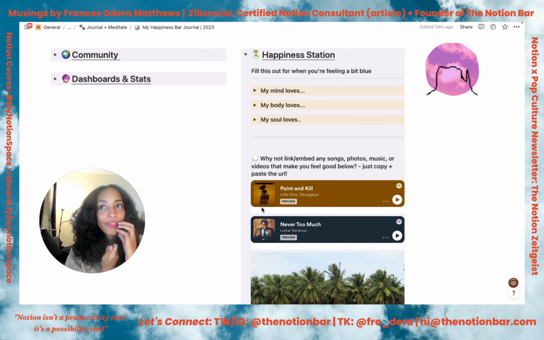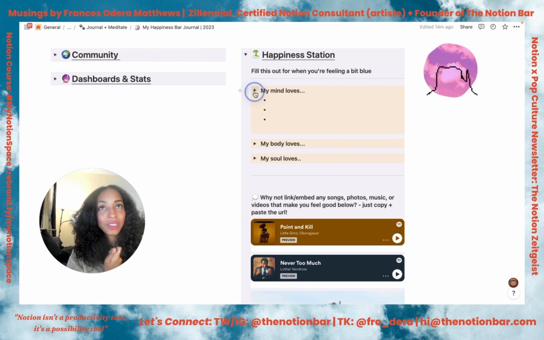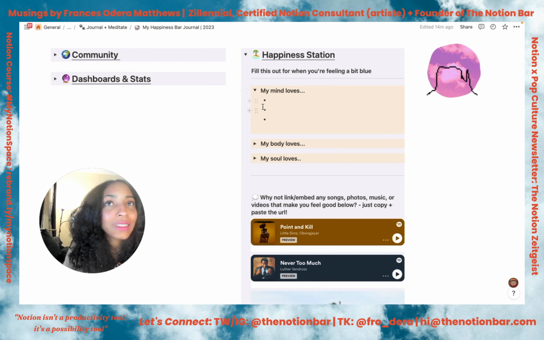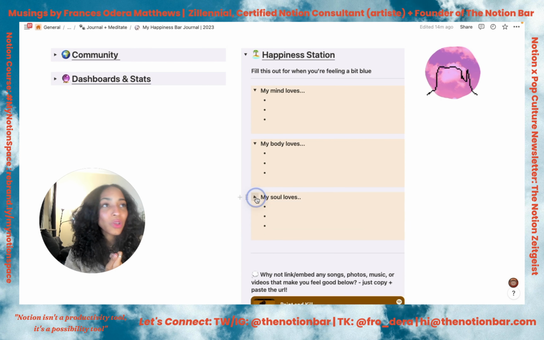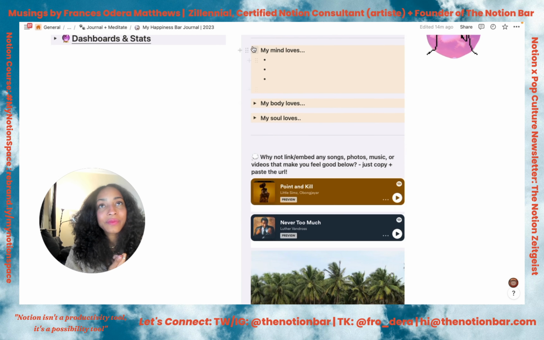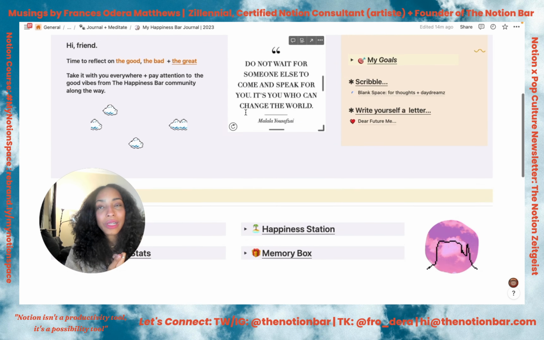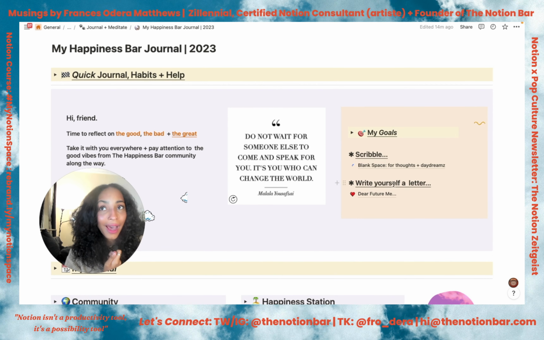This is a fun thing for you to set up at the beginning of your journal. You can fill in, what does my mind love? What does my body love? What does my soul love? In here. And that is pretty much everything. It is feature packed, and I am so excited for you to use this. But that is journal everything.